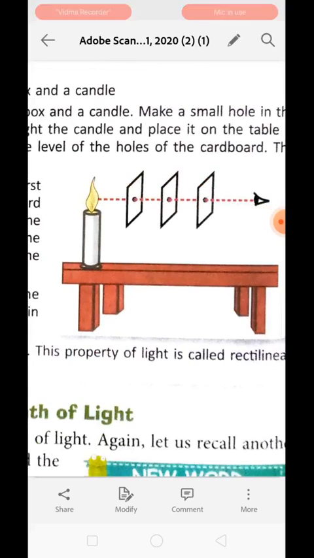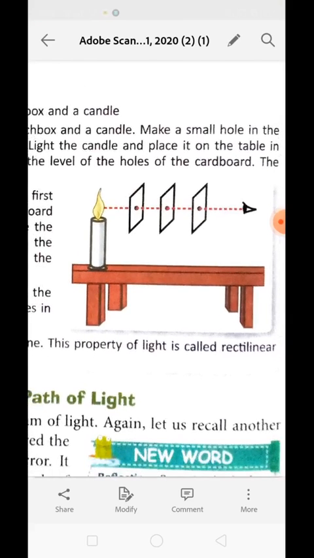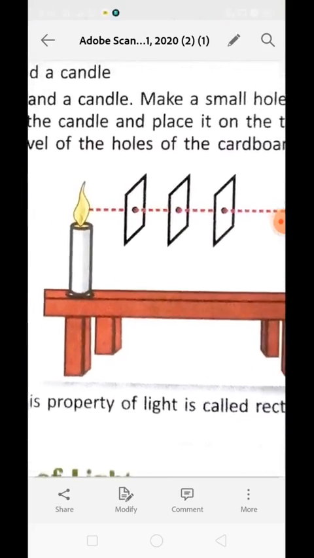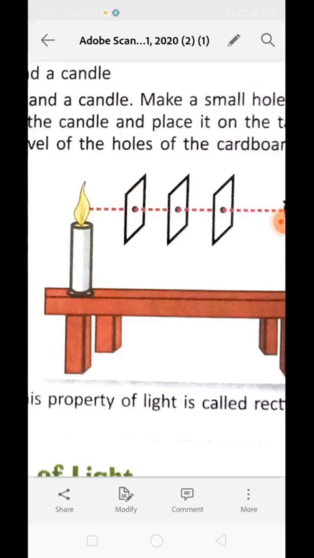Now the candle can be seen through the holes because they are all arranged in a straight line. So we can conclude through this activity that light always travels in a straight line. Just think about a condition when the holes were not in their proper position, or one of the cardboards was displaced. You wouldn't be able to see it because the light cannot travel in a curved line or in any other way. It always travels in a straight line.